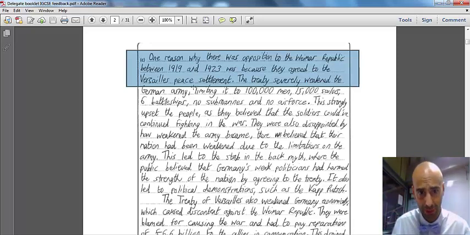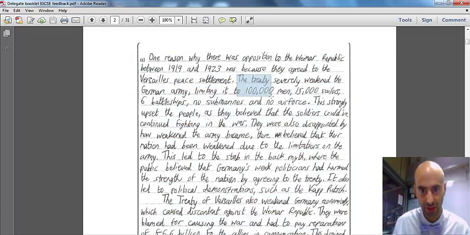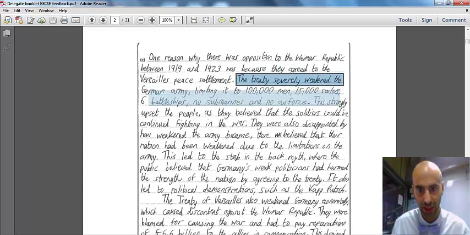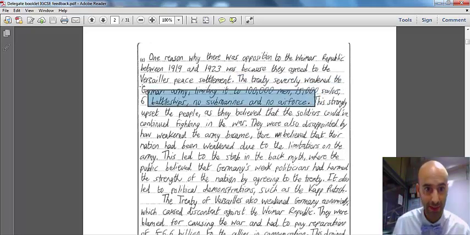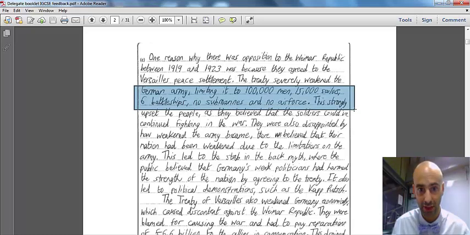The next exceptional piece of practice, or positive piece of practice to highlight, is the precise or relevant contextual knowledge here. So the treaty severely weakened the German army, and then they go on to give statistical and data-based evidence, and the examiner can't argue with those because it's factually correct and it's precise. So, weakened the army, limited it to 100,000 men, 15,000 sailors, 6 battleships, no submarines and no air force. Now that is precise contextual knowledge. It's relevant, it's accurate, and it is detailed. No examiner there can argue with that because it's correct and it's precise.